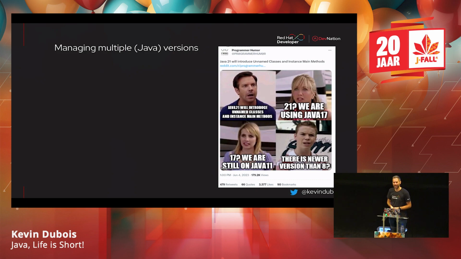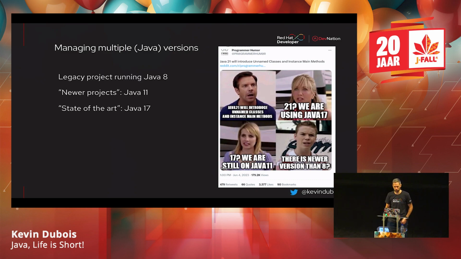That's the real world. But so, let's say we want to try out Java 21 on our local machine. How do we manage multiple Java versions? So we probably have some legacy projects running Java 8, some newer projects on Java 11, state-of-the-art 17, and then, YOLO, Java 21, which apparently there are no YOLO people here running it already in production, but it works pretty well. Maybe you have certain vendor-provided Java versions that you need to run.